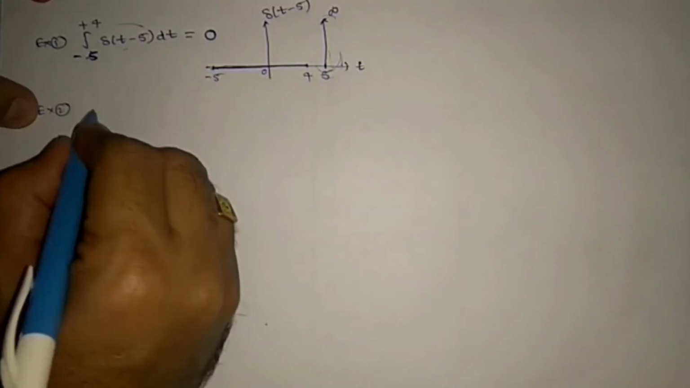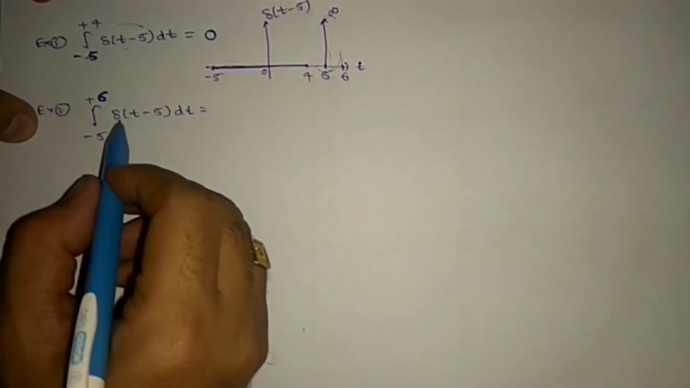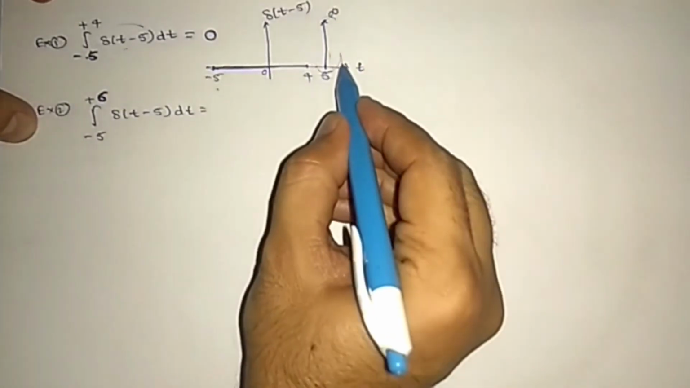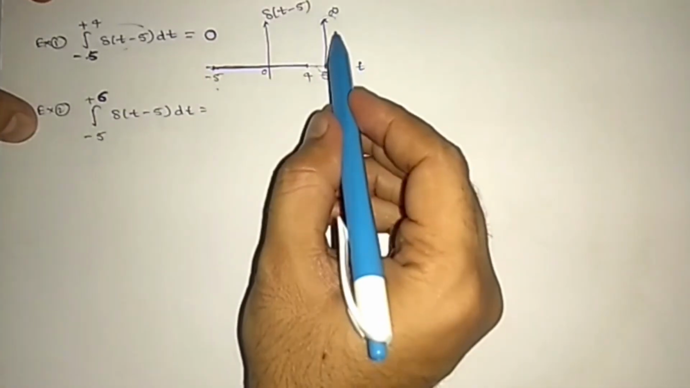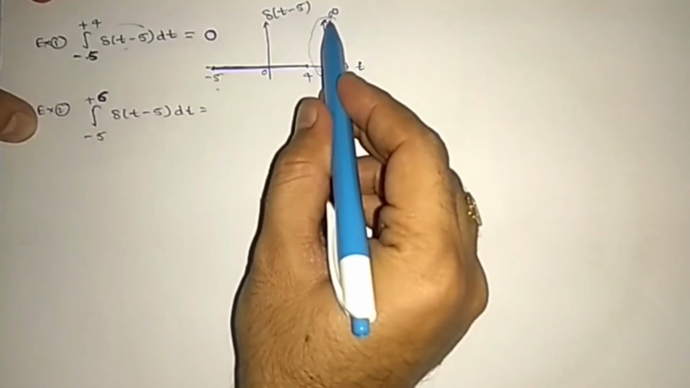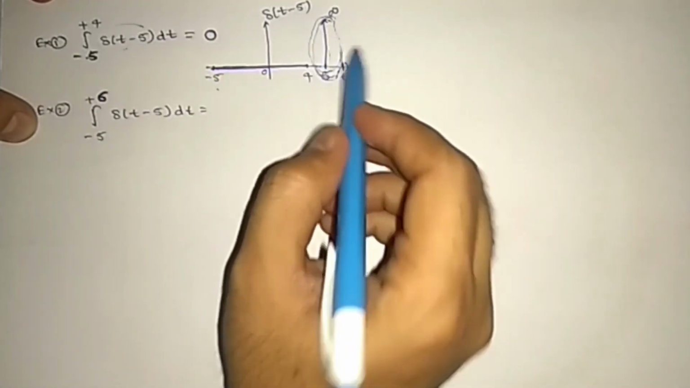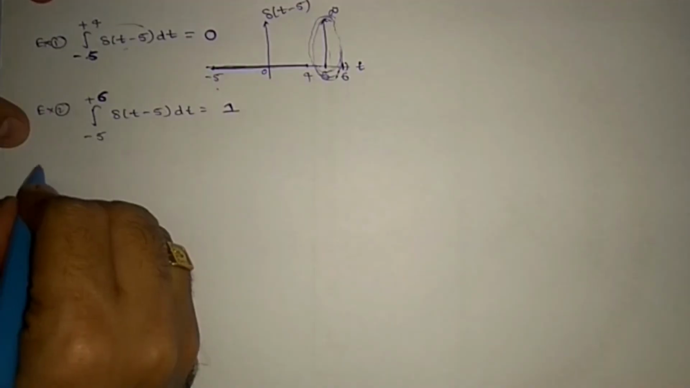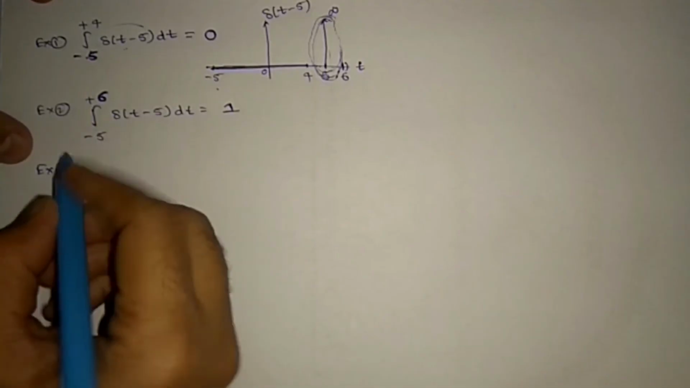Suppose example 2: integral from minus 5 to plus 6 of del of (t minus 5) dt. Now we are covering minus 5 up to 6. Okay, so this signal is also covered. So the area elsewhere is 0, but the area of del of (t minus 5) is 1. So the area is now 1. So let us see example 3.